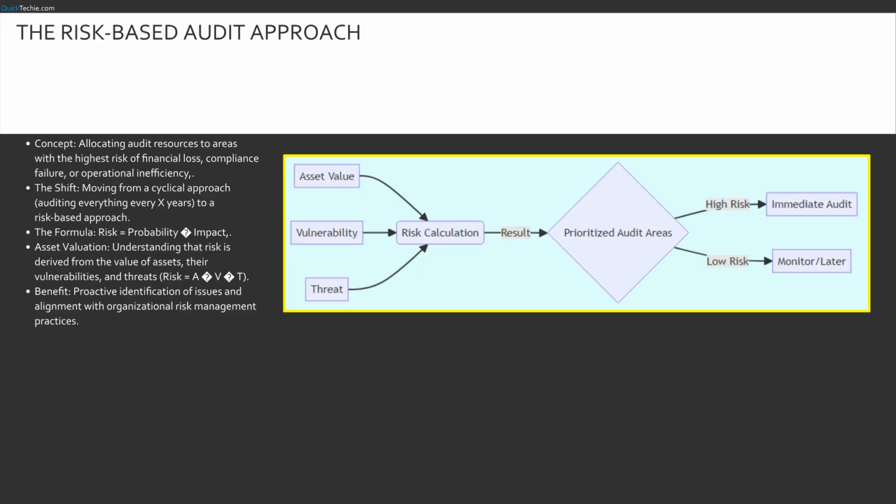We also look at it as asset value times vulnerability times threat. If you have a high-value asset with a gaping vulnerability and an active threat, that is where your audit team needs to be. This approach shifts us from reactive checklist ticking to proactive value protection.